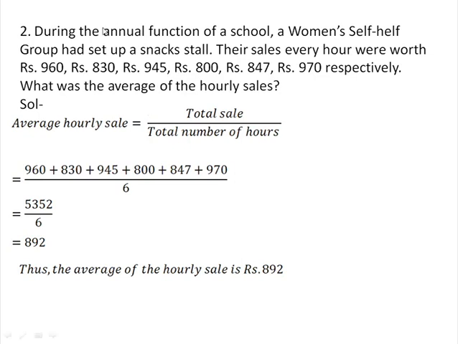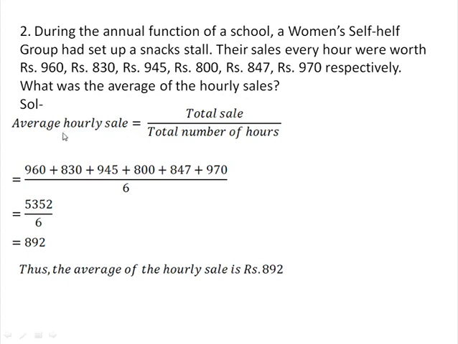Second example. During the annual function of a school, a women's self-help group had set up a snack stall. Their sales every hour were worth rupees 960, rupees 830, rupees 945, rupees 800, rupees 847, rupees 970 respectively. What was the average of the hourly sales? Now children, in this example, a stall was put up by a women's self-help group during the annual function of a school, and here the sales made every hour are given. You have to find the average of hourly sales.